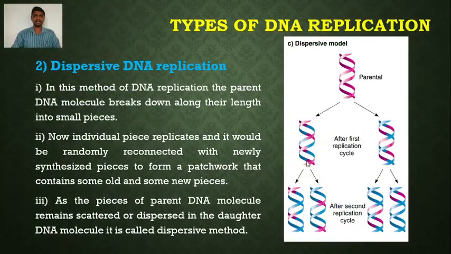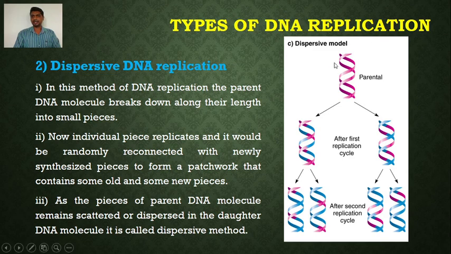Second one type is the dispersive DNA replication. In this method of DNA replication, the parent DNA molecule breaks down along its length into small pieces. Now each individual piece replicates and is randomly reconnected with newly synthesized pieces to form a patchwork that contains some old and some new pieces.